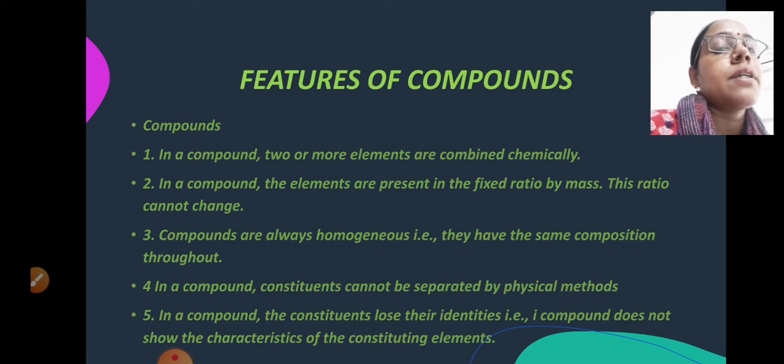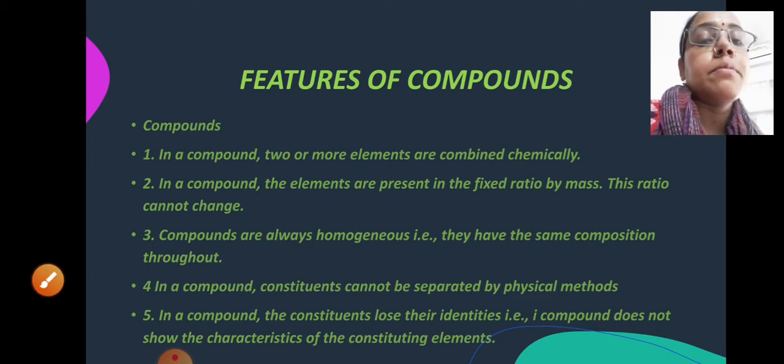The first feature is, in a compound two or more elements are combined chemically. Then second is, in a compound the elements are present in the fixed ratio by mass, and this ratio cannot change. Always the elements will be in a fixed ratio, in a definite ratio, and if the ratio will change then the compound only changes.